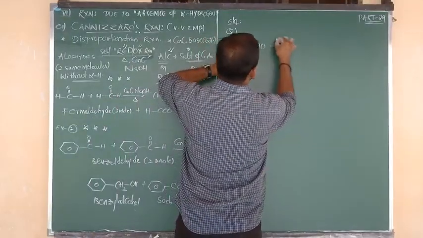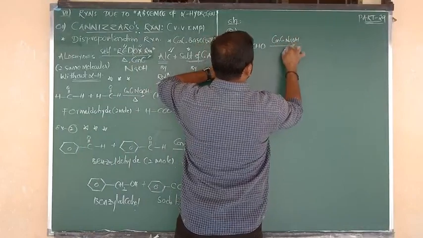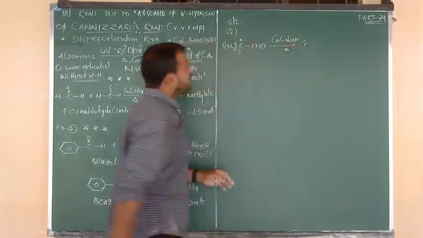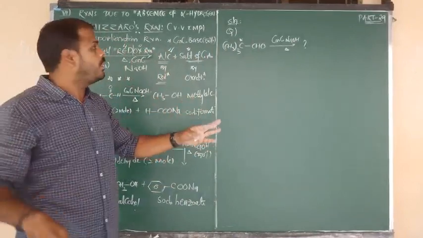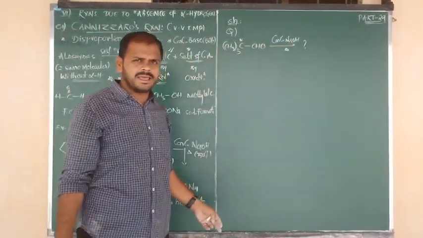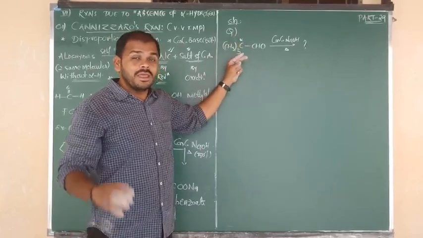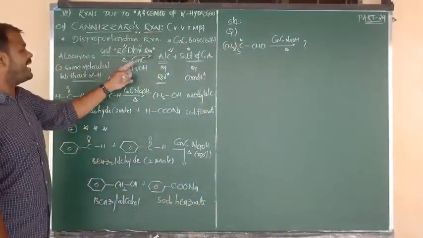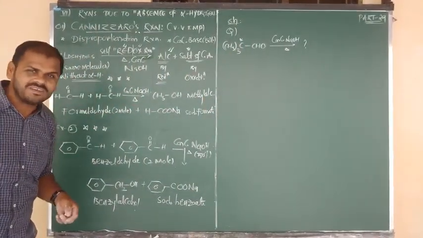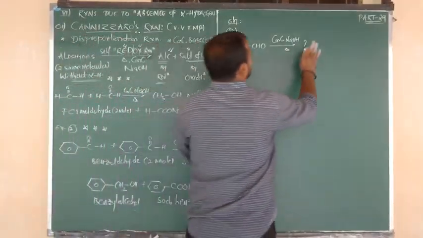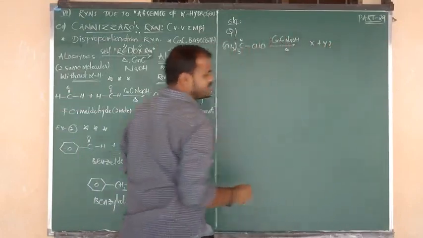Suppose upon heating with concentrated NaOH, what will be the product? So by seeing this reactant only, we have to confirm that concentrated NaOH is there, an aldehyde compound is there, but it does not contain alpha hydrogen. If it does not contain alpha hydrogen and NaOH is present, definitely we have to proceed with the Cannizzaro reaction. So shall we write the product? Yes. Suppose here X and Y, two products we are going to write now.